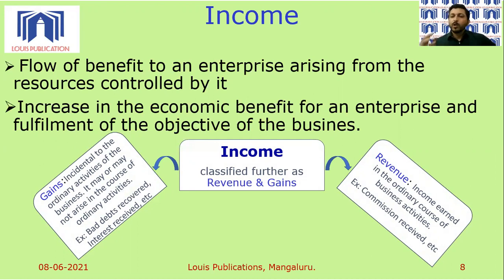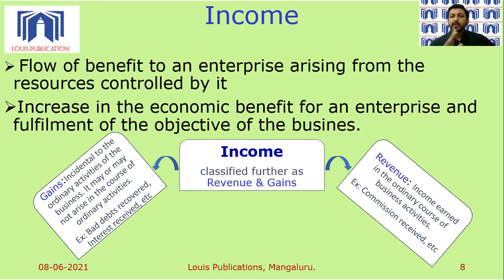Simple example. You are selling goods. This is the main activity of the business. So when an income is derived as a result of practicing or fulfilling the main activity, or in the ordinary course of activities of the business, such an income is treated as revenue. For example, income out of sales. If the business is into commission business, agency business, commission received will be treated as revenue. So sales is an example of revenue. So, income earned in the ordinary course of the business.